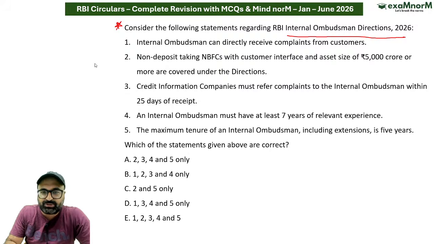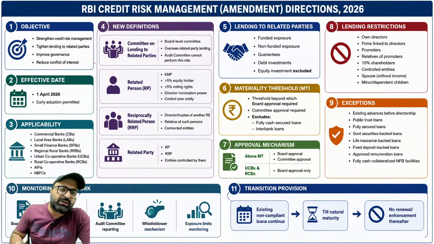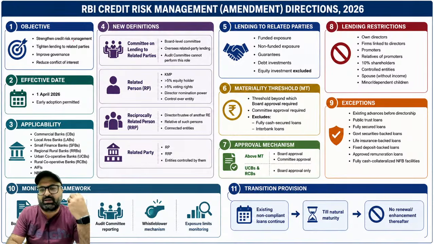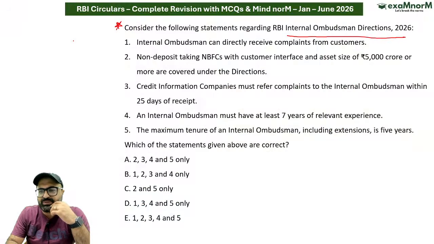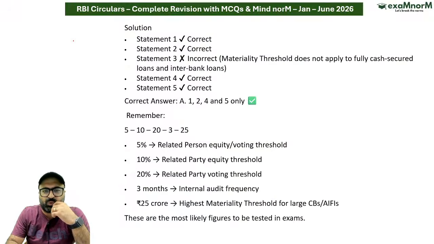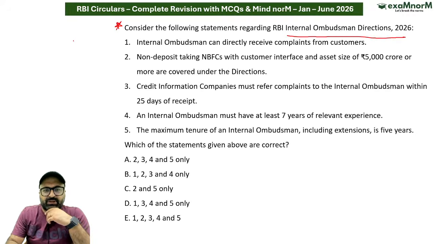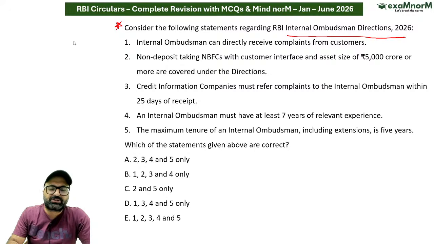So moving on to the next question. The next question is related to internal ombudsman. So internal ombudsman scheme related जो initiatives लिए गए हैं, those initiatives are with respect to what? In case of internal ombudsman, you need to understand few statements very carefully.